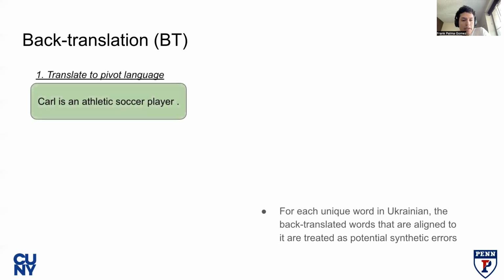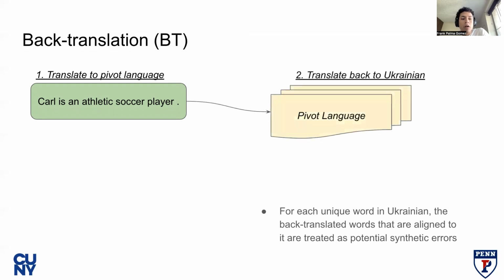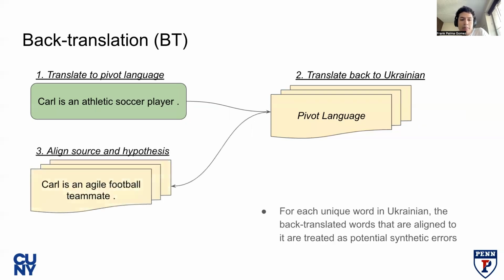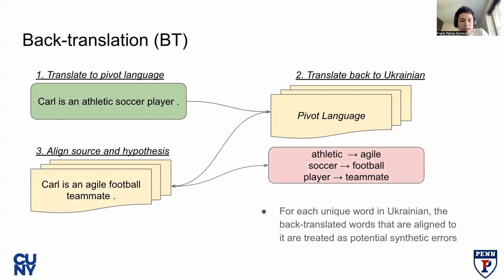For illustration purposes, we will give an example in English. First, we take a source sentence, such as Carl is an athletic soccer player, and translate it to the pivot language. When translating, we generate multiple hypotheses. We then translate each hypothesis back to English, and we align the back translations with the original sentence.